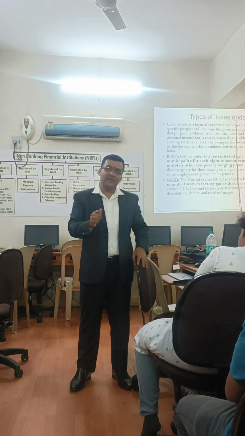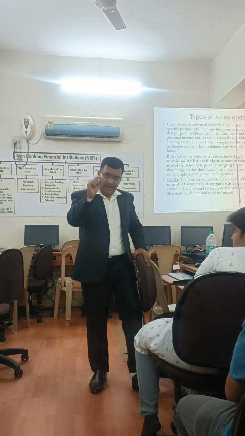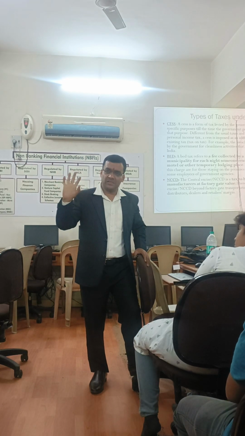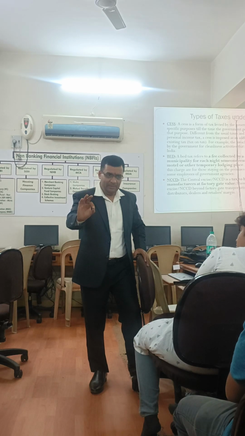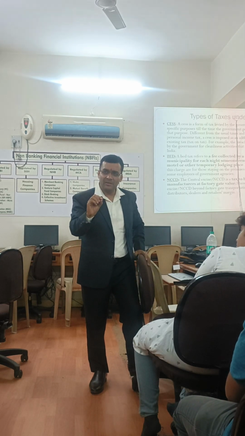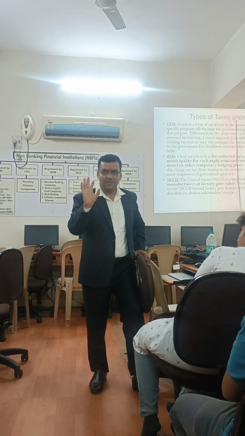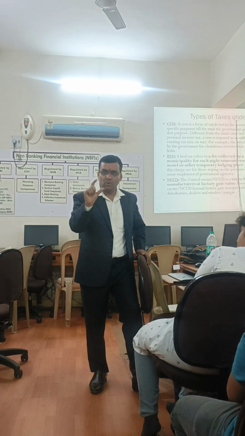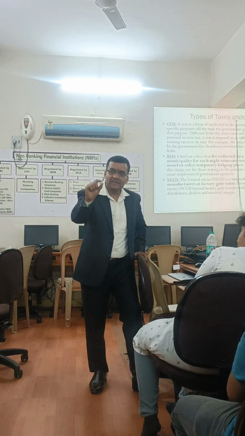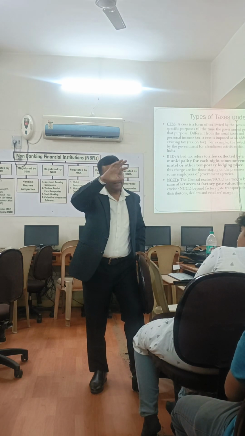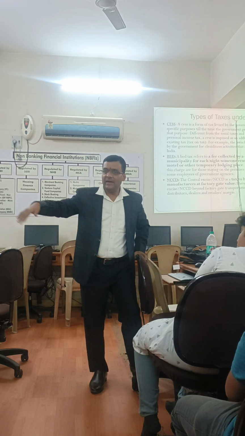Now how is the government calculating it? On the MRP itself, a certain percentage has been fixed. MRP means maximum retail price. Whatever MRP the manufacturer fixes and writes on the goods, on that MRP a certain percentage of amount will be taken by the government at factory level itself. She will pay for the entire chain.